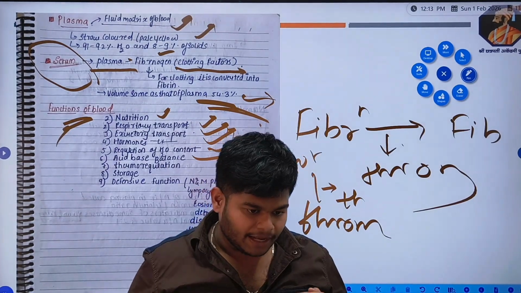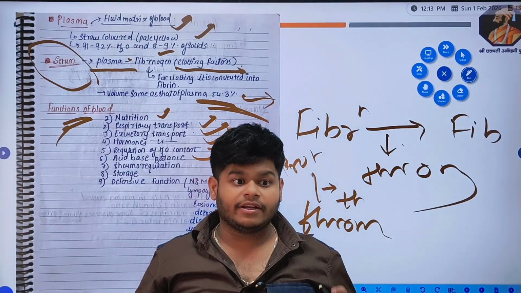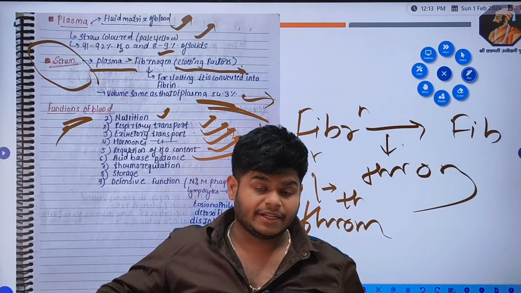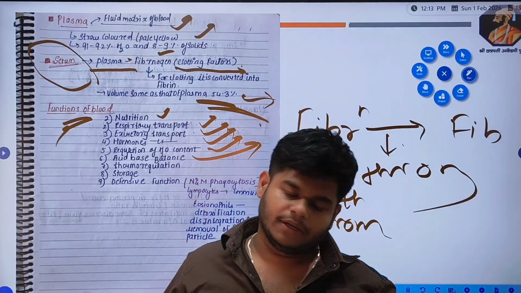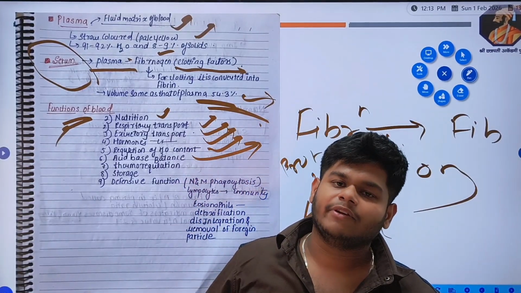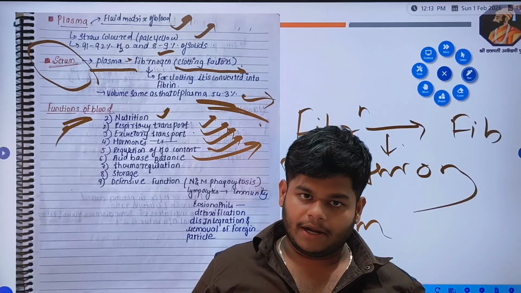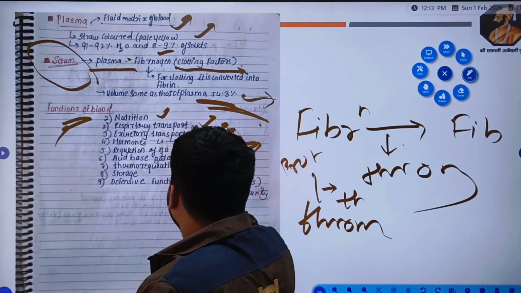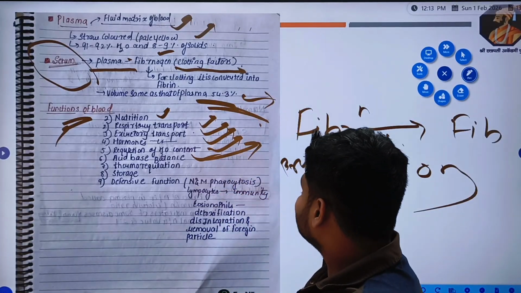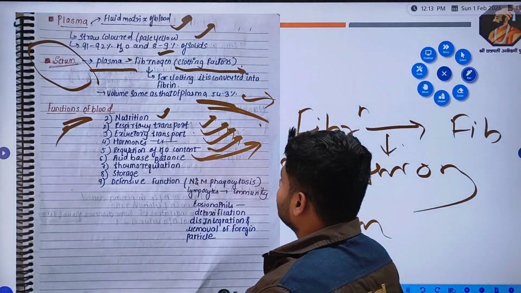Ionic exchange balance: when some ions increase, such as Na plus, and all the electrolytes increase, it will increase the pH of the blood, which will be very harmful. So blood also maintains acid base balance.